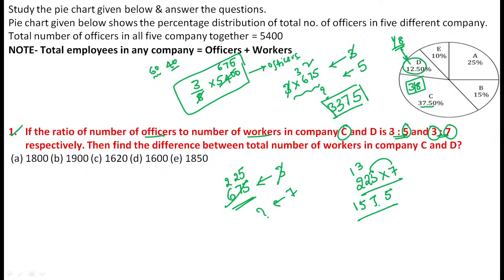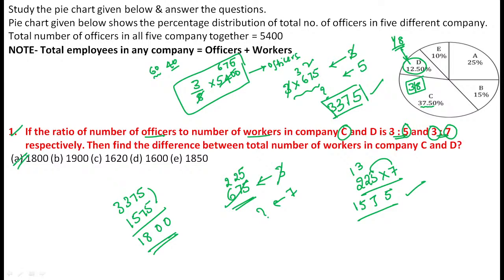We need to find the difference between the workers. Here the workers are 3,375. Here the workers are 1,575. Just find the difference. Here 0, here 0, and 13 minus 5 is equal to 8, 2 minus 1 is 1. So the answer is 1800. Now, is the calculation clear, everyone?